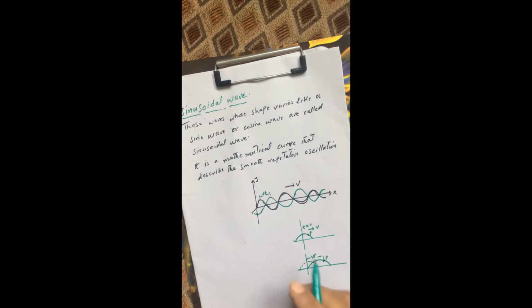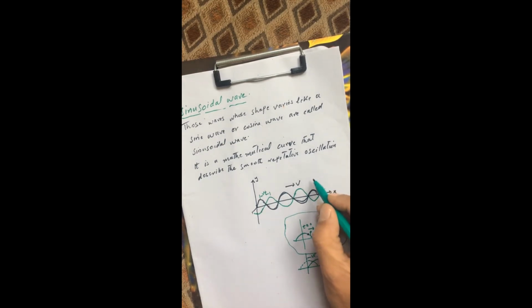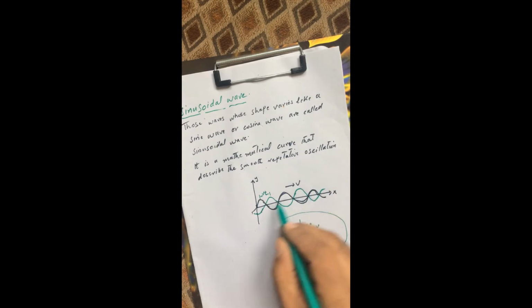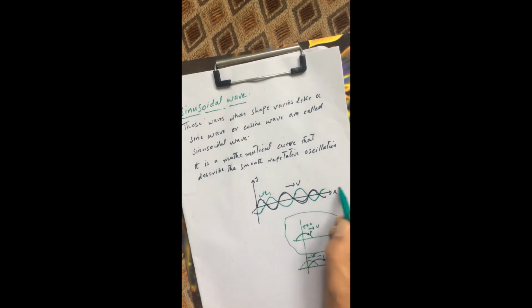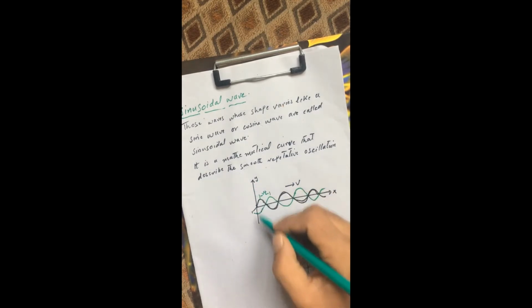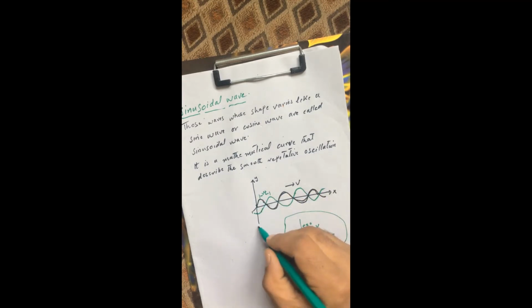In the case of the traveling wave which we discussed, we have a wave pulse which at time t equal to 0 is somewhere here. This is a kind of transverse wave. In a transverse wave, the wave moves in the forward direction while the particles move in the y or minus y direction.